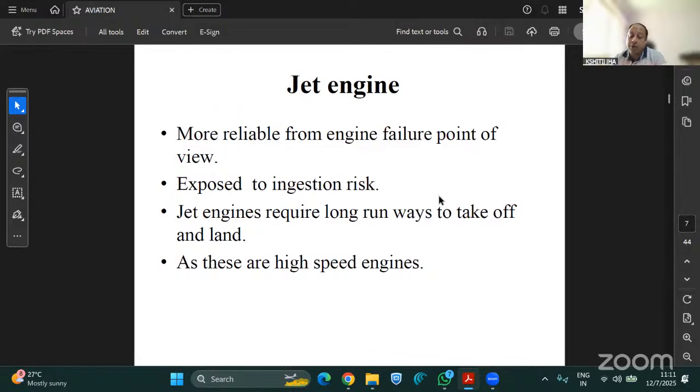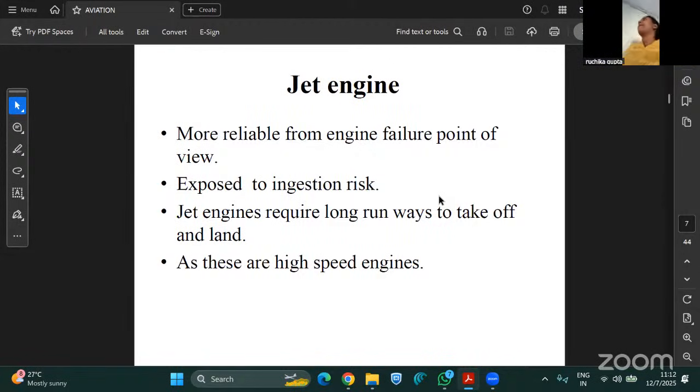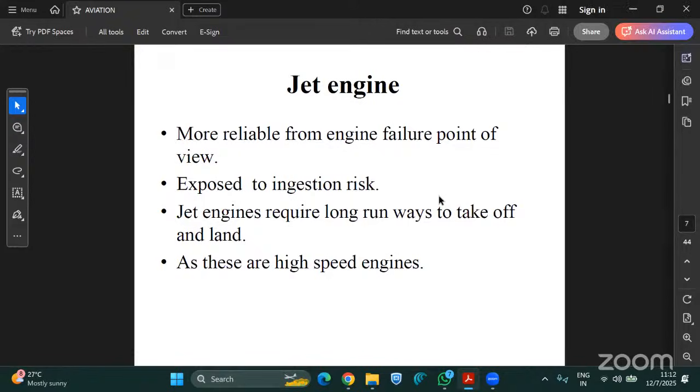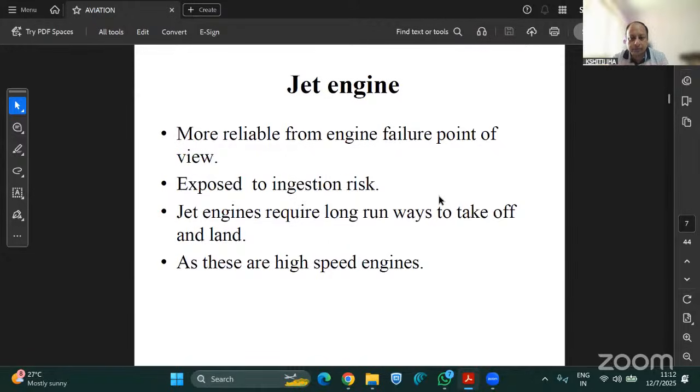But of course they have some pros and cons as well, and they are exposed to ingestion risk. What is ingestion risk? Can anyone explain what ingestion risk is? Yes, sir. It's a foreign object getting ingested into the engine. Okay, very good. Anyone else? So yes, of course that is the correct answer.